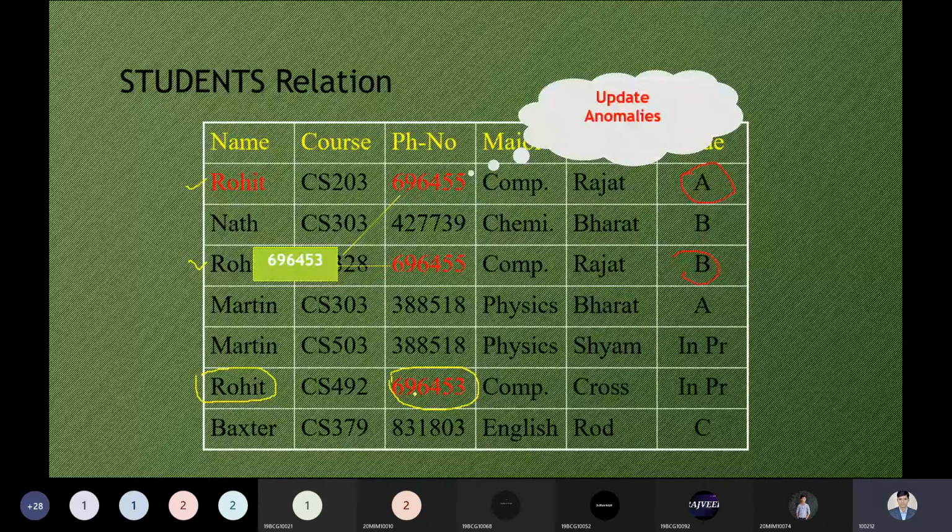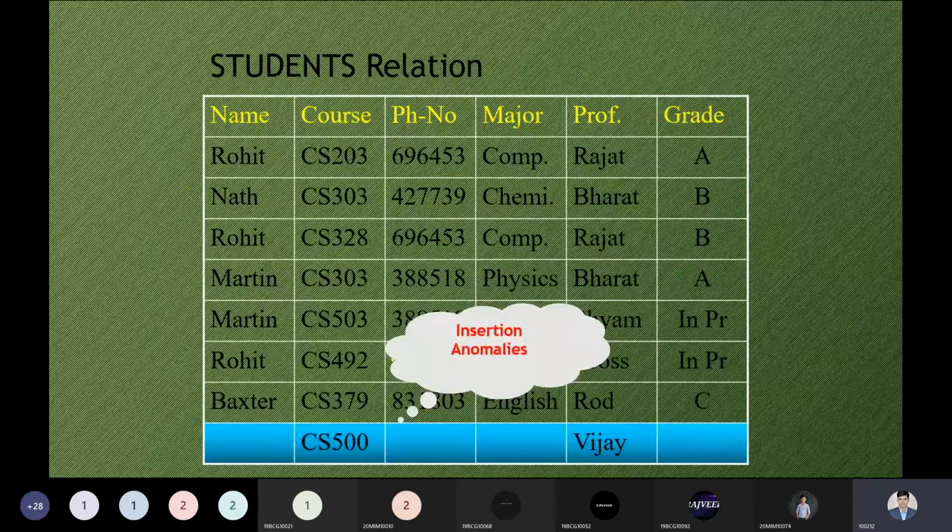Next, we have the insertion anomaly. So CS500 is a course. If I'm trying to add it over here, but keep in mind this information is not available, then how can I insert? That is the first point.